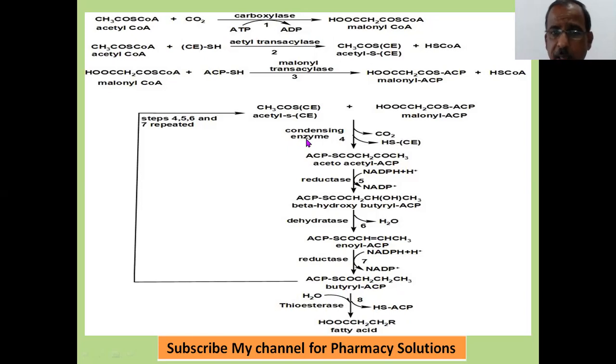These steps 4, 5, 6, and 7 will repeat until the required number of carbon atoms are produced. In case of palmitic acid, 16 carbon atoms, it will repeat until the 16 carbon atoms are formed. So in the last step, when all the 16 carbon atoms are available, the last step is just cleavage in the presence of the enzyme thioesterase. Thioesterase: what it will do is, a water molecule is added and HS-ACP is removed.